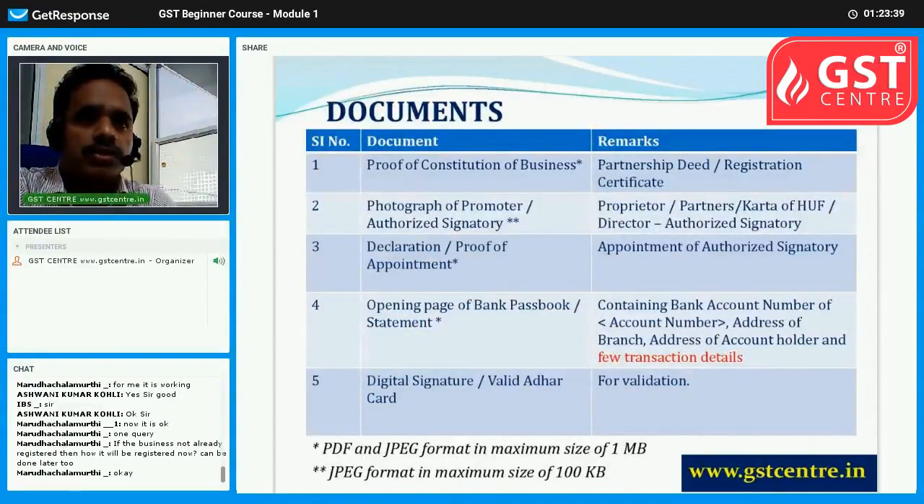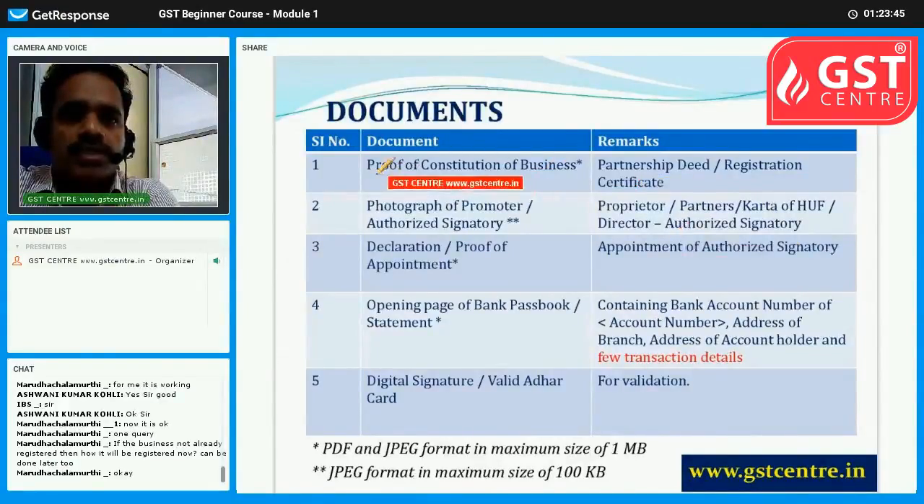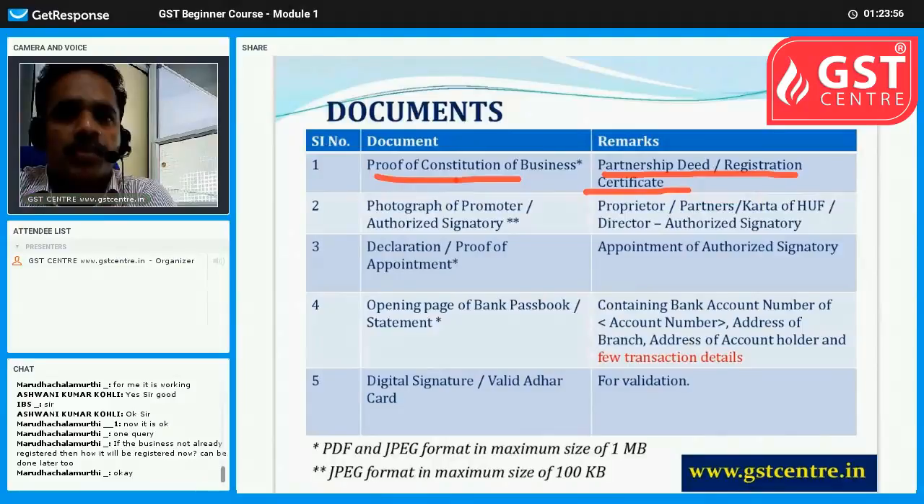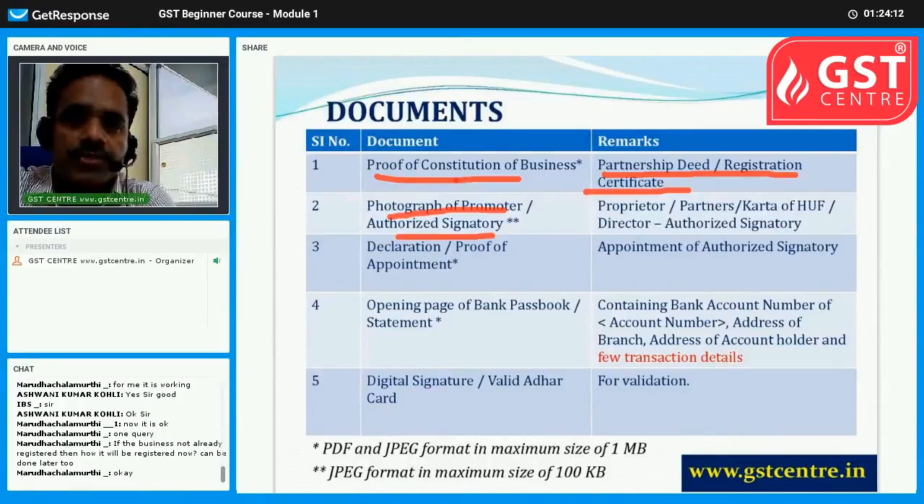Then what are the other documents you need to carry when you are doing the enrollment procedure? The first thing is proof of constitution of business. That is, if it is a partnership firm, partnership deed, or in other cases, registration certificate. Suppose it is a private limited company, then incorporation certificate is required. Then photograph of promoter or authorized signatory. This includes, if it is a proprietorship, the proprietor's photograph; partnership firm, the partners; HUF, the Karta; if it is a company, a director. So such person's photograph is required.